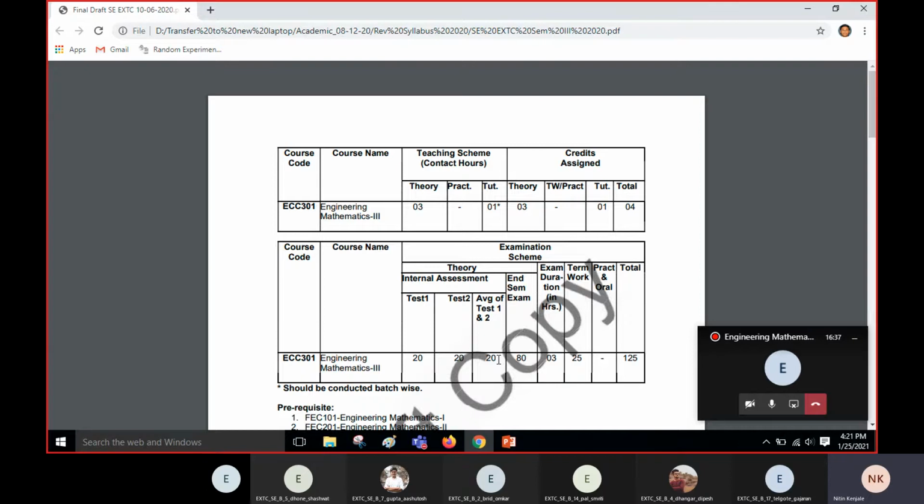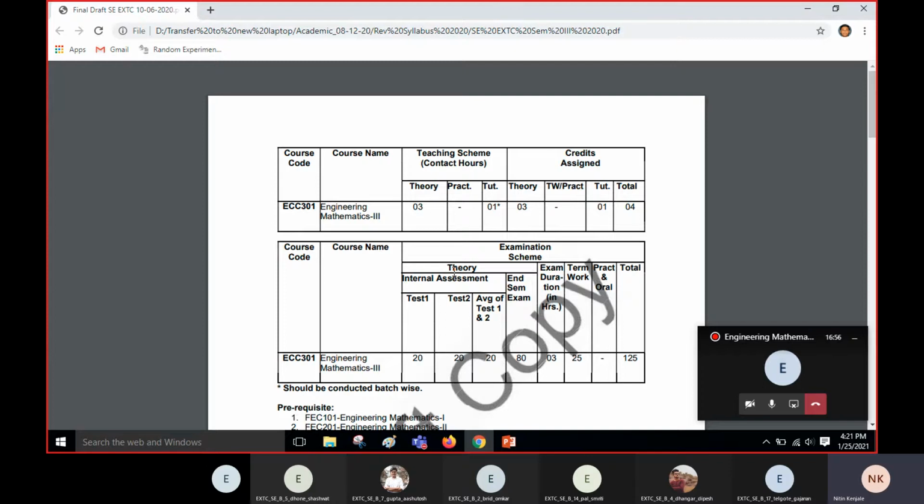The passing percentage for the internal assessment test is 40%. So 8 marks is the passing. When we take the average, you should get at least 8 marks to pass the internal assessment head. So this is one head of examination.